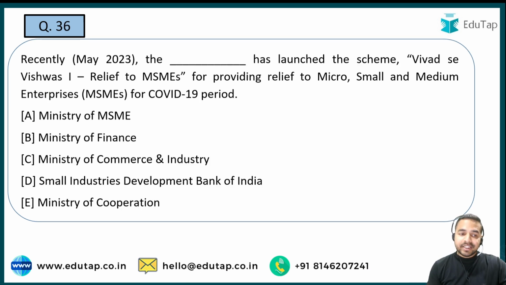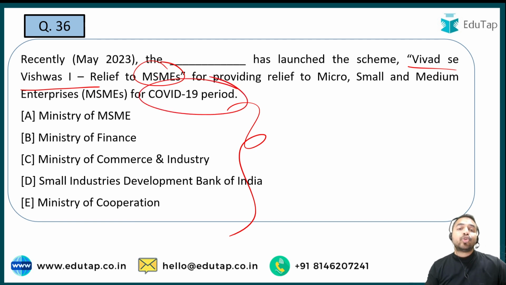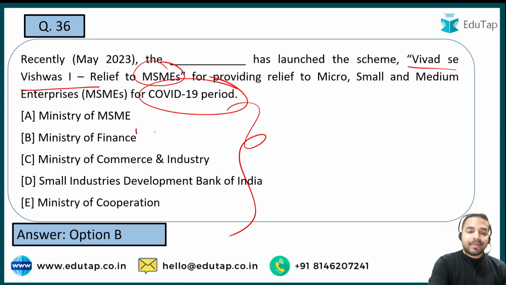Now the next question guys, in this question you are required to identify the name of the ministry and the name of the organization which has recently launched the scheme named Vivad se Vishwas 1 Relief to MSME. See guys, this particular scheme is basically for the MSMEs, and under this scheme the MSMEs are going to be provided some kind of relief for the COVID-19 period. So the MSMEs that were in bad shape during the COVID-19 period will be provided some relief under the Vivad se Vishwas 1 Relief to MSME scheme, and this particular scheme has been recently launched by the Ministry of Finance. That is the important point that you must remember from the exam point of view.